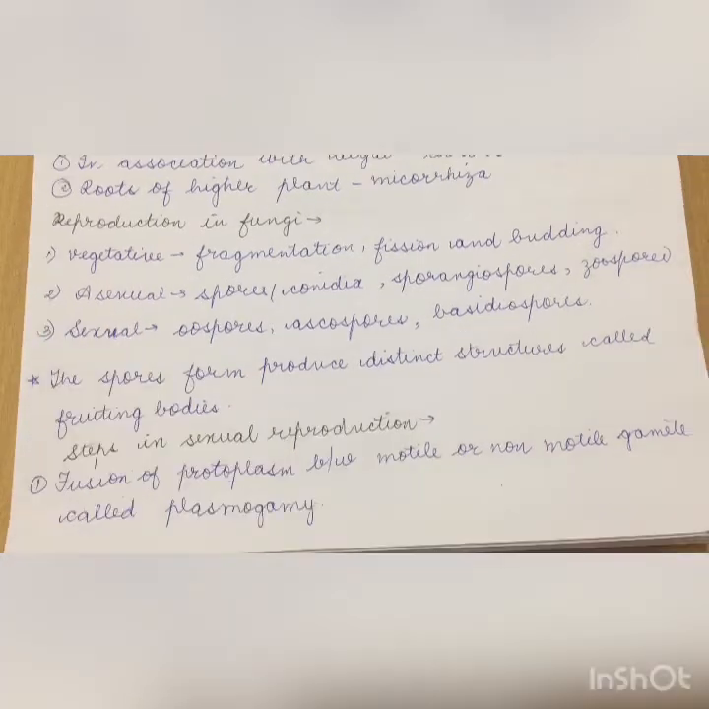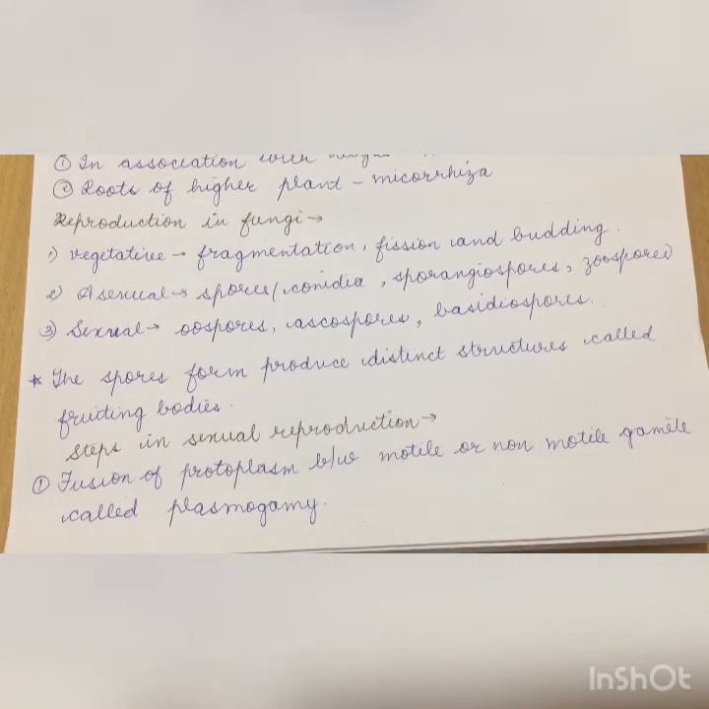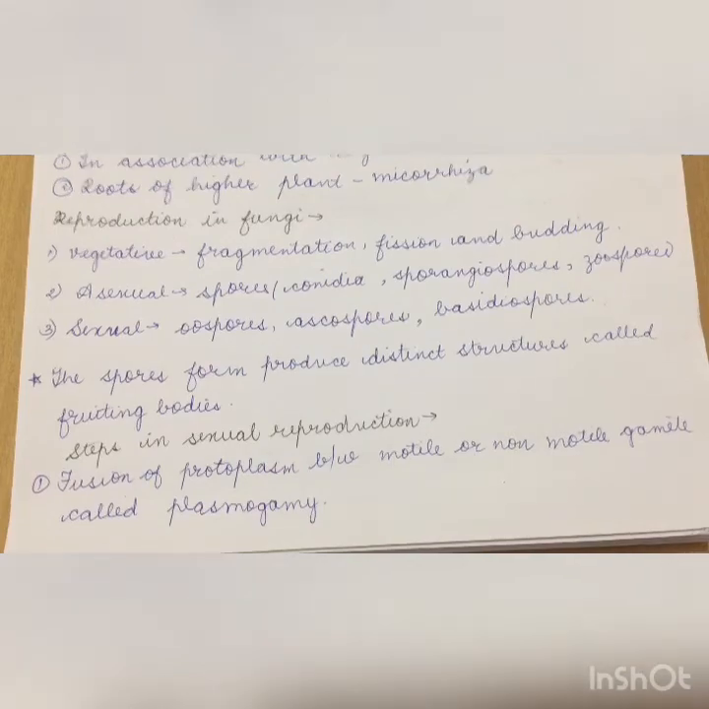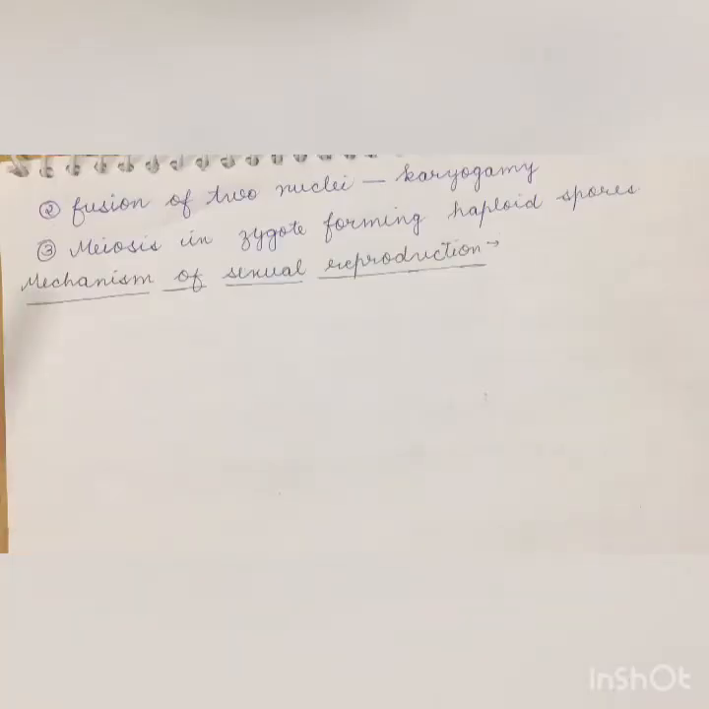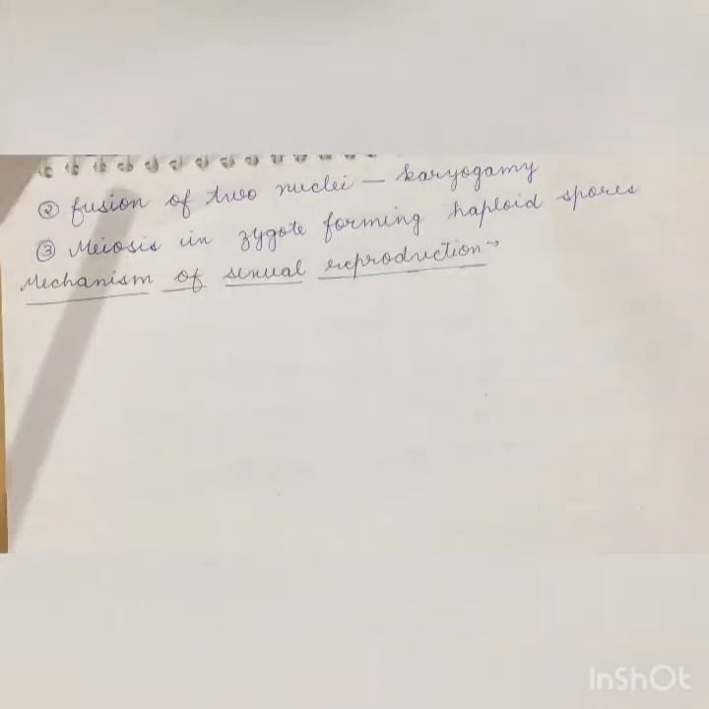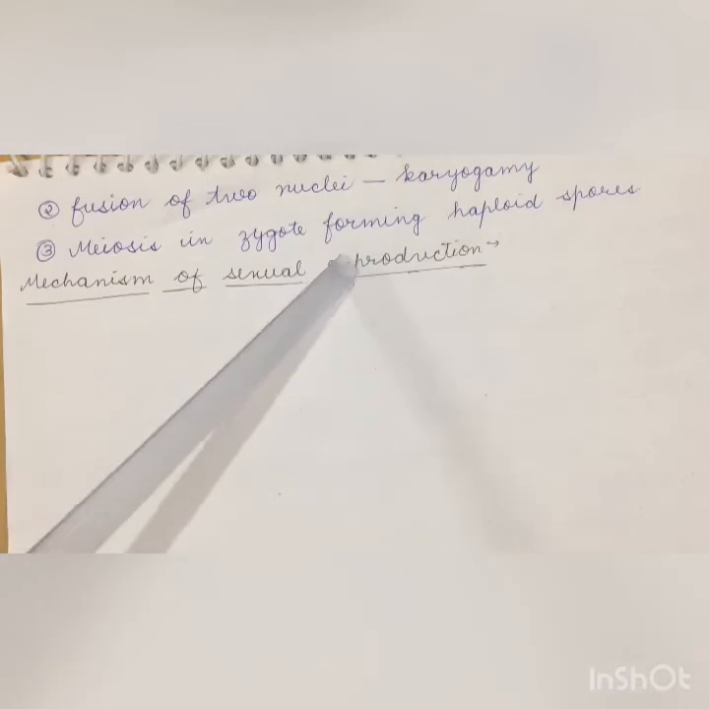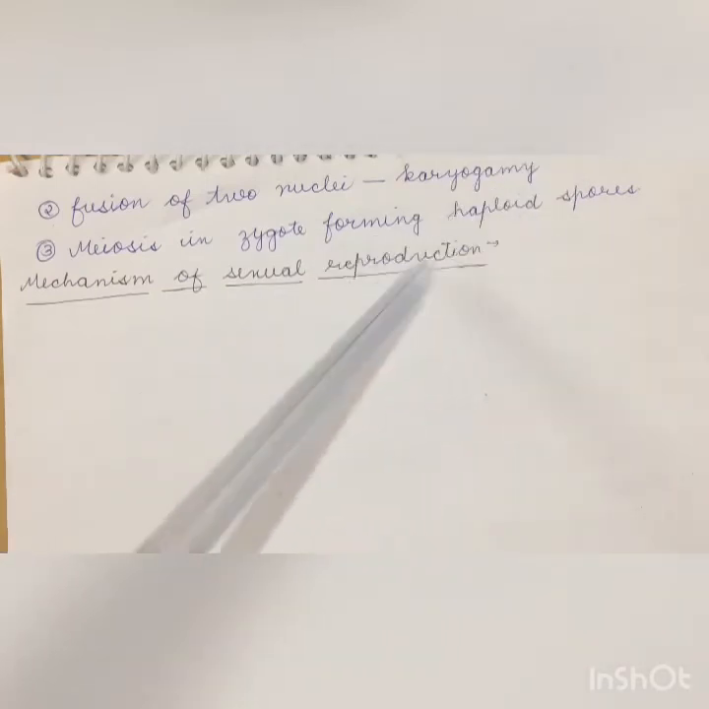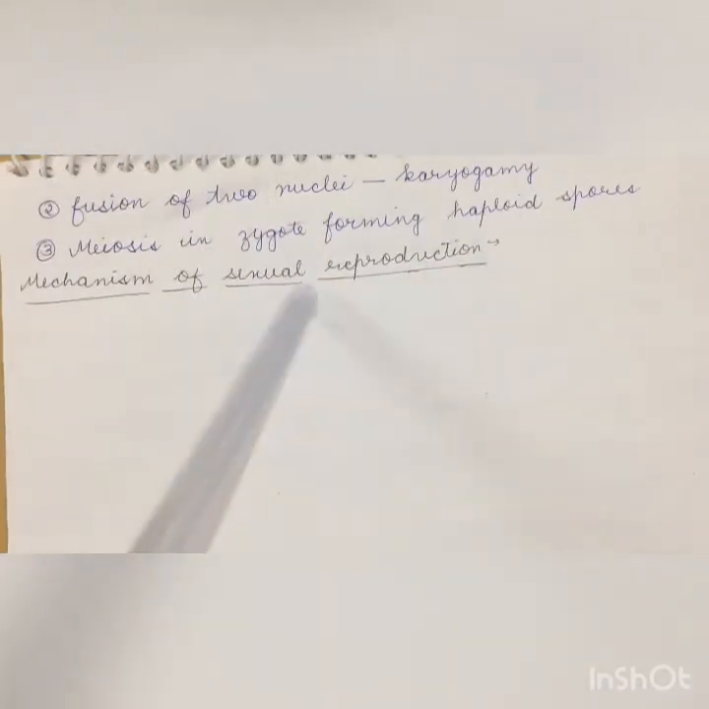The steps involved in sexual reproduction: the first one is the fusion of protoplasm, that is the nucleus and its contents, between the motile or non-motile gametes, which is called plasmogamy. The next process is the fusion of the two nuclei, that is karyogamy, and afterwards meiosis in the zygote forms the haploid spores. The mechanism of sexual reproduction we will be discussing now.